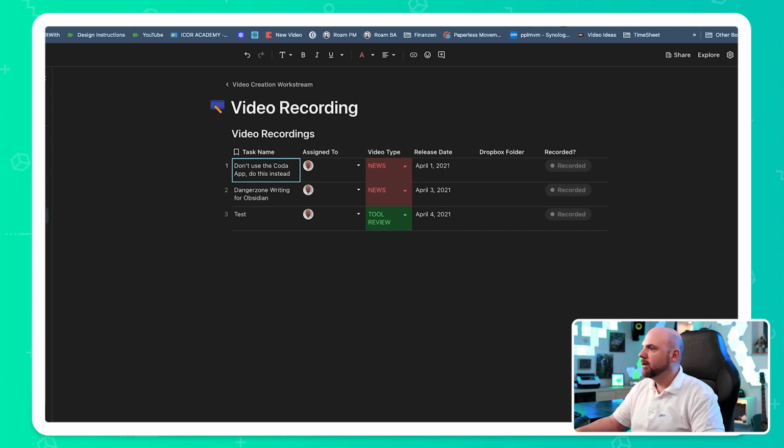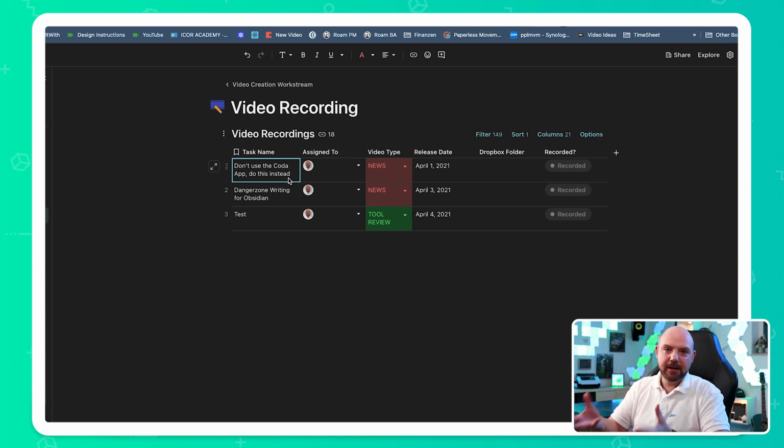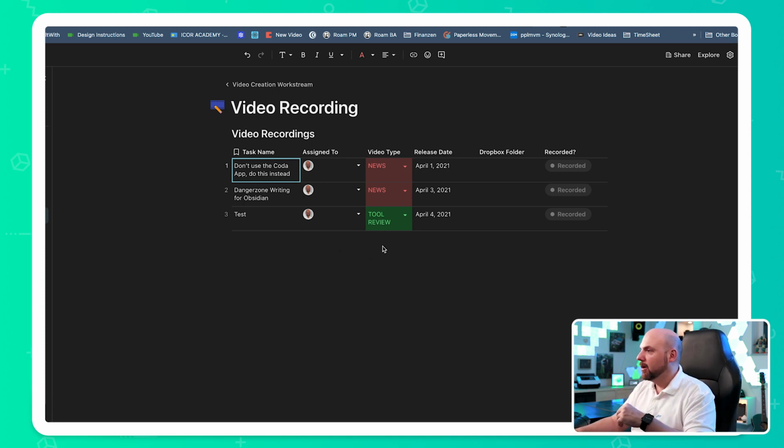I switch to video recording here, and you see it appeared right here. Okay, you see another video where I say don't use the Coda app, do this instead. This is actually another downside of Coda. It is the app that is available for Coda, which is very basic, and I prefer to rather use the web version on my iPhone and iPad instead of using the app of Coda. This is something that I wanted to talk about in this video. But now let's stick to this.